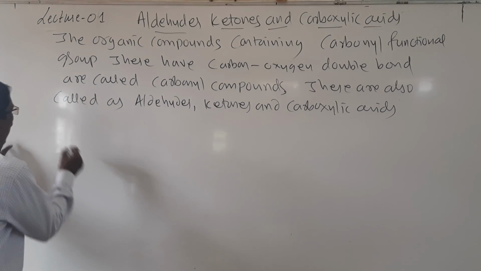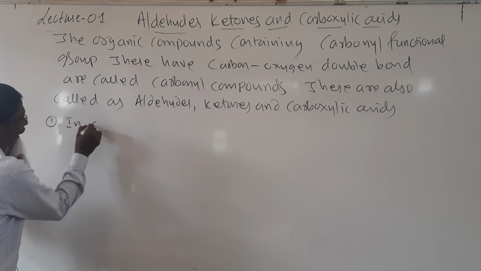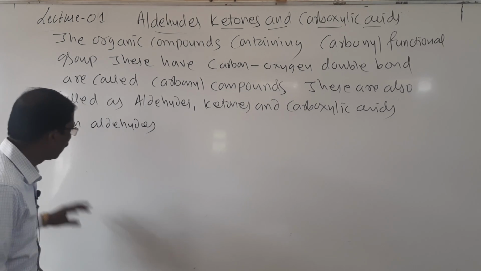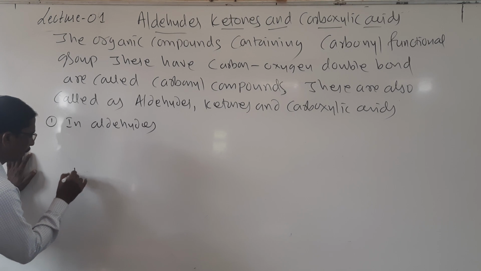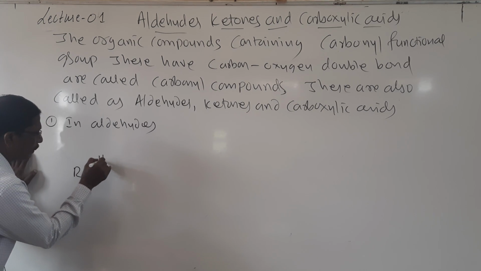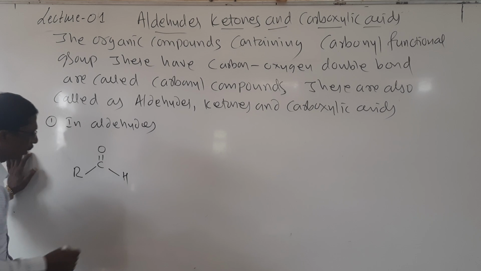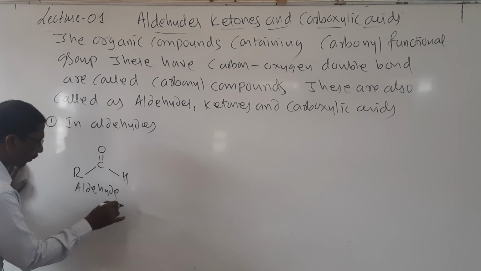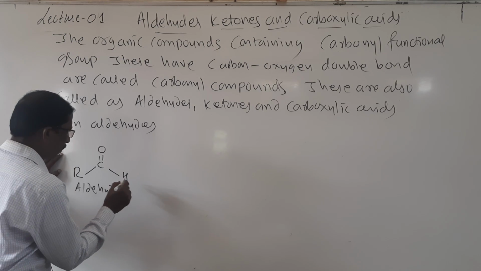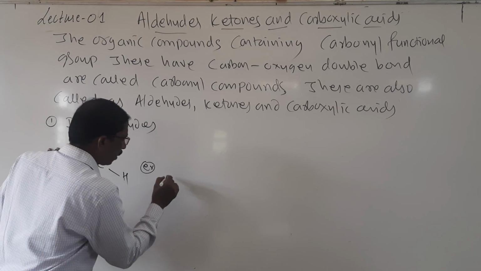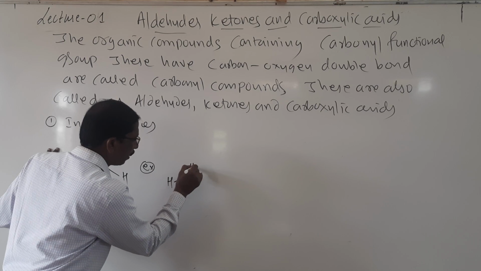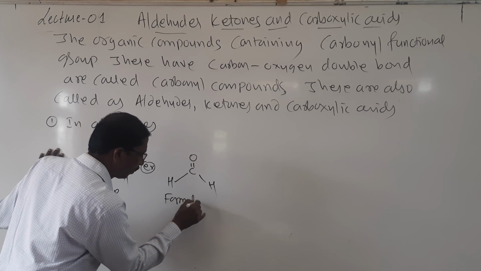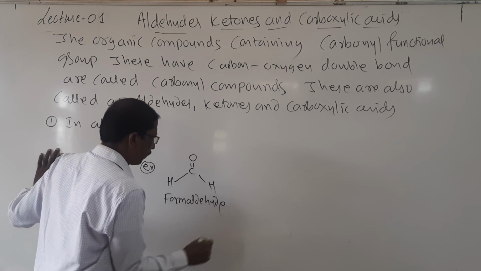Number 1, in aldehydes, I will write the aldehyde functional group: R C double bond O H, the general formula. I will write an example: H C double bond O H, called formaldehyde.